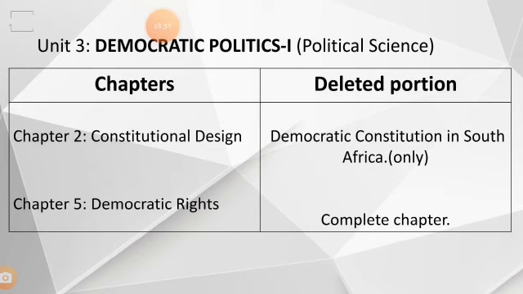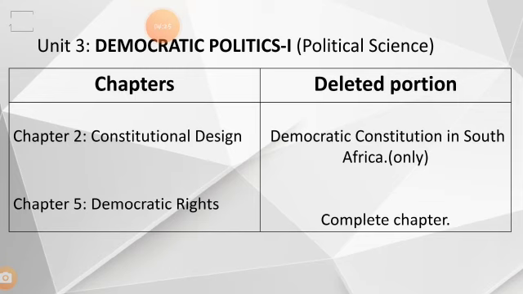In this chapter, Democratic Constitution in South Africa, this much portion has been completely deleted. Next we have the Making of the Indian Constitution, which will continue as usual, so we have to go through it.